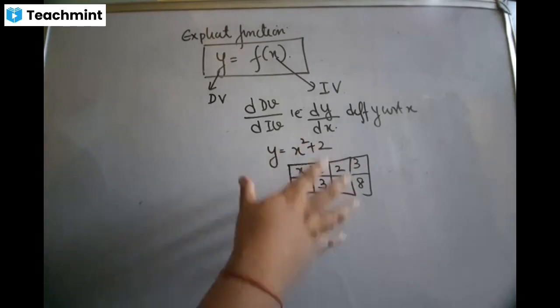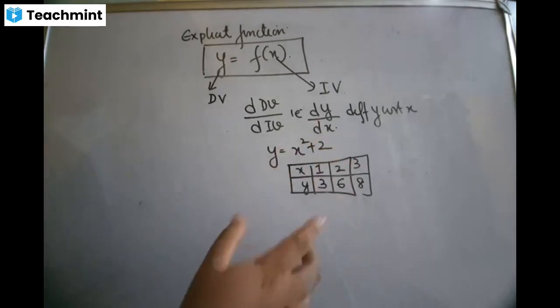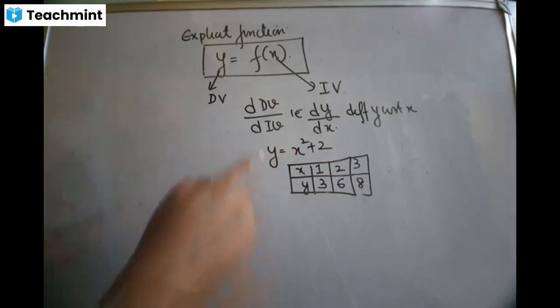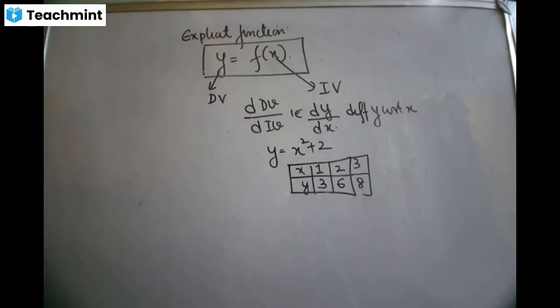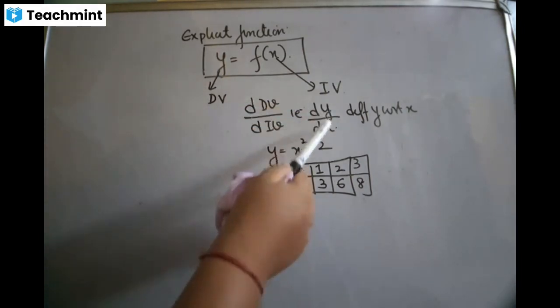So whenever you are differentiating, meaning breaking the function, you always differentiate the dependent variable with respect to the independent variable. Dependent variable with respect to the independent variable. Keep this in mind. Okay. So that is how you get dy by dx. What is dy by dx? We are differentiating y with respect to x.